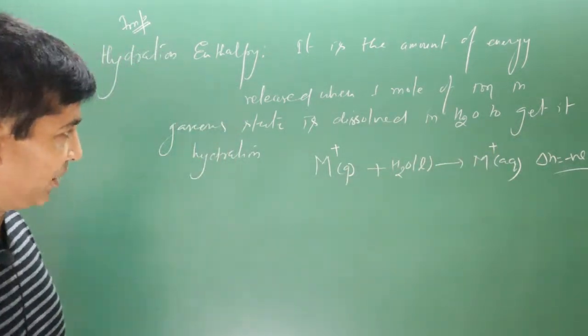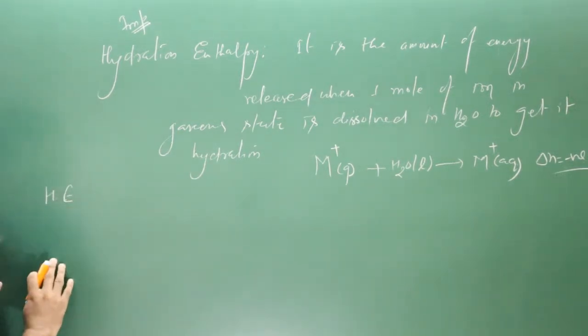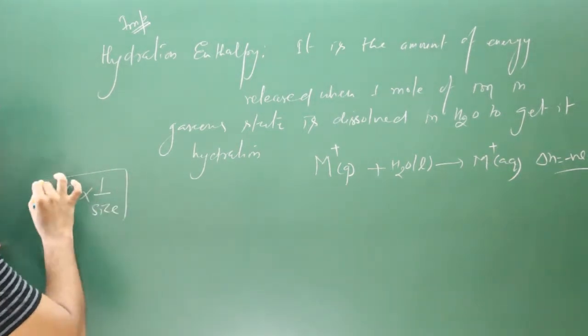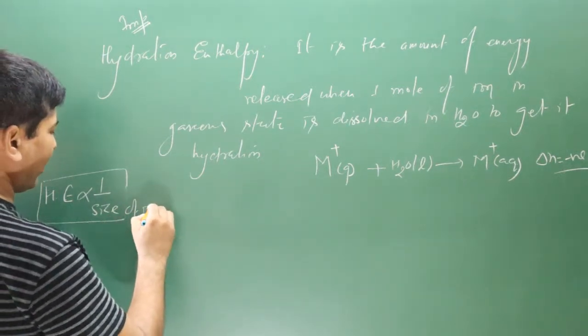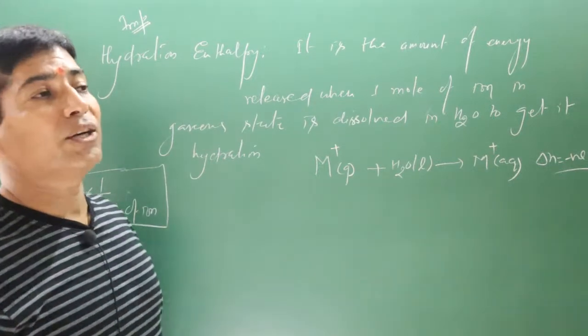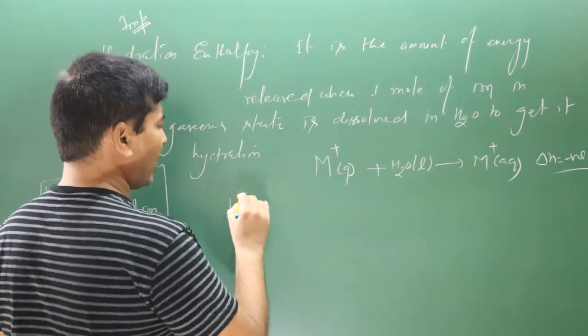Now pay attention very carefully. Always keep in mind, hydration enthalpy is inversely proportional to the size of the ion. Smaller is the size of the ion, higher is the hydration enthalpy.